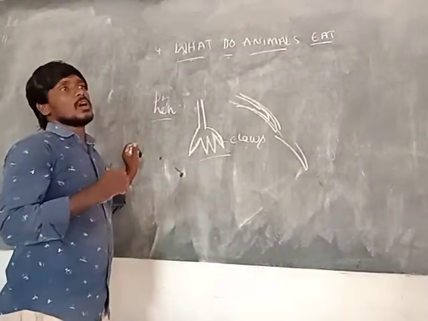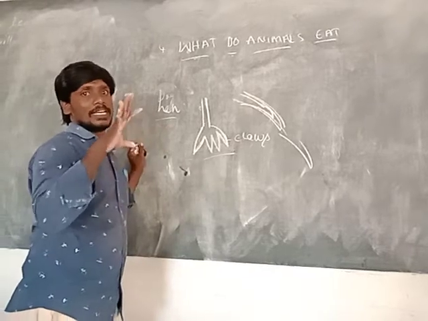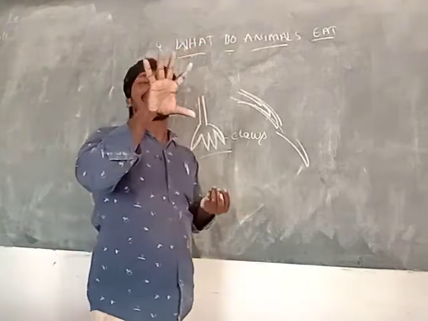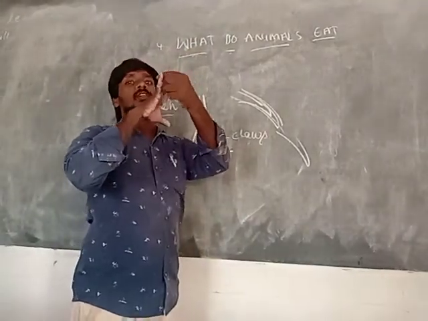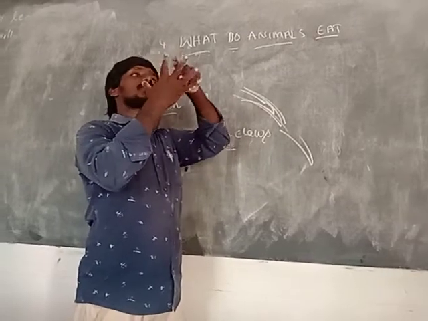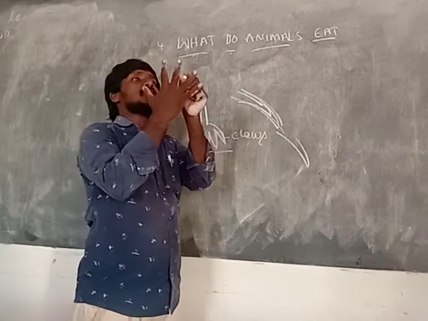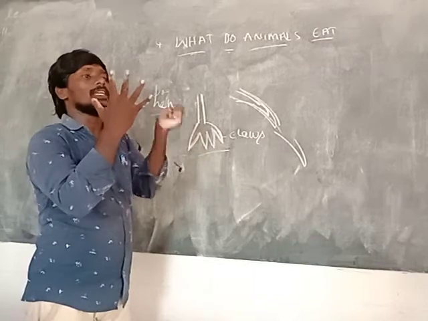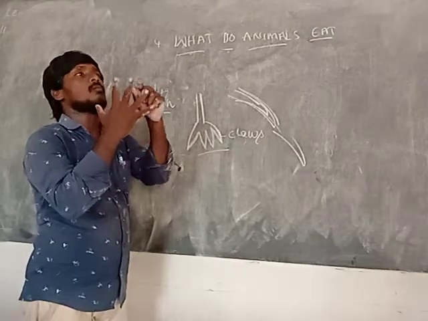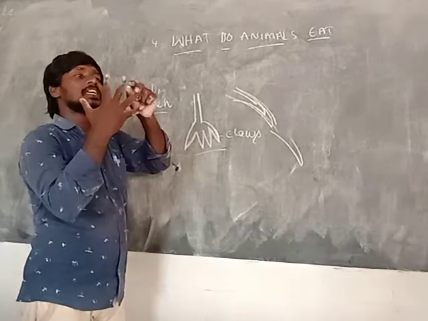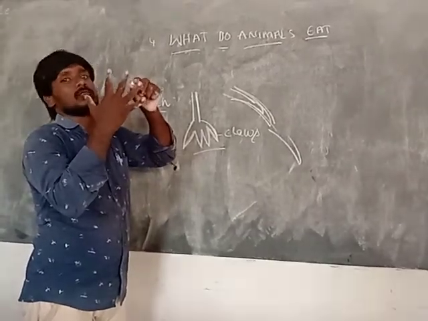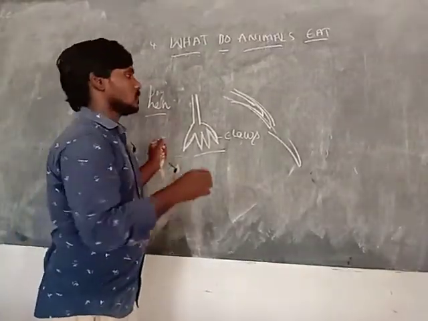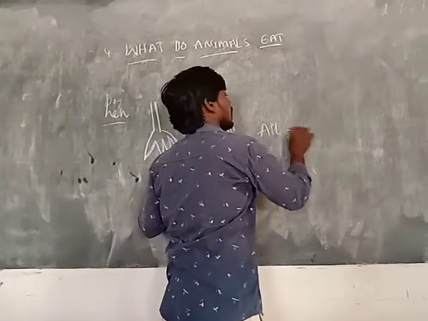Suppose you saw cricket players: the wicket keeper uses only gloves. In our hand there is a gap from finger to finger. If we throw something, it can come outside through that gap, but with gloves, if you take any thing or tool, it does not come outside. Why? Because these places are covered with cloth. That is called a claw. All birds have claws.